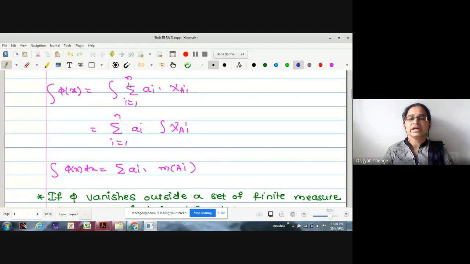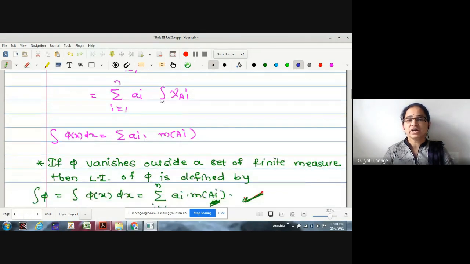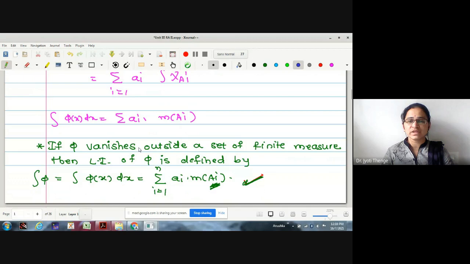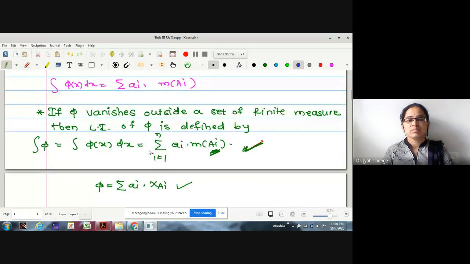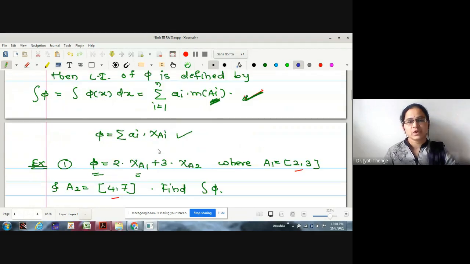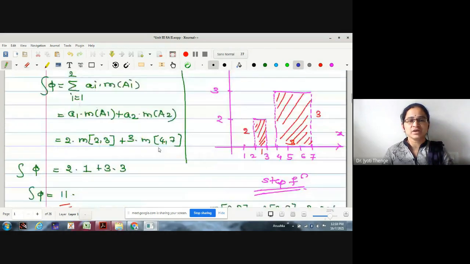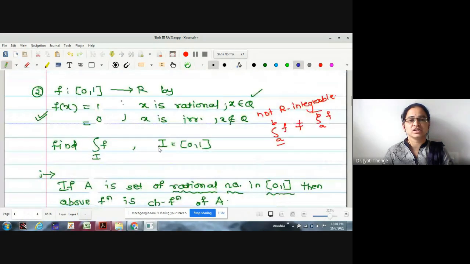But we know integral and summation can be interchanged, therefore this can be written as the summation of a_i times the integral of chi of A_i. But the integral of chi of A_i is nothing but the measure of A_i. Therefore, how do we define this Lebesgue integration of the simple function? By definition, the summation from i equals 1 to n of a_i times measure of A_i.